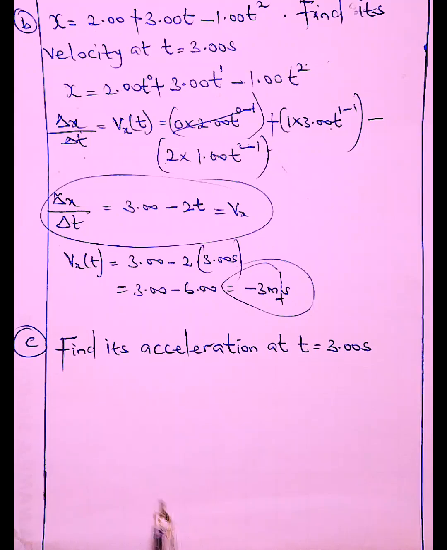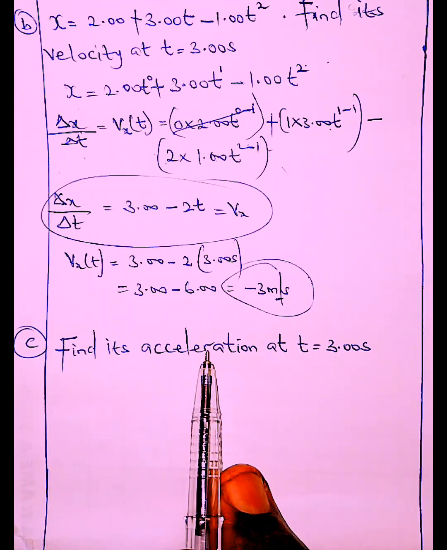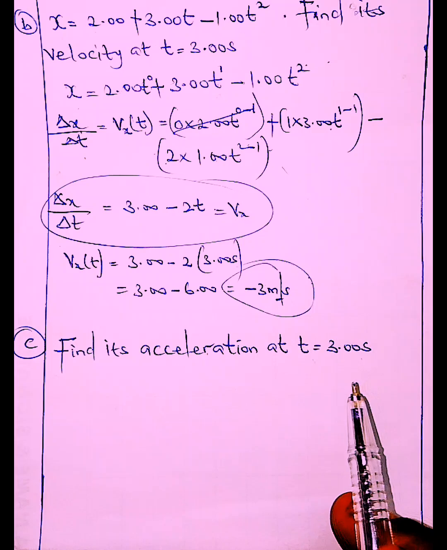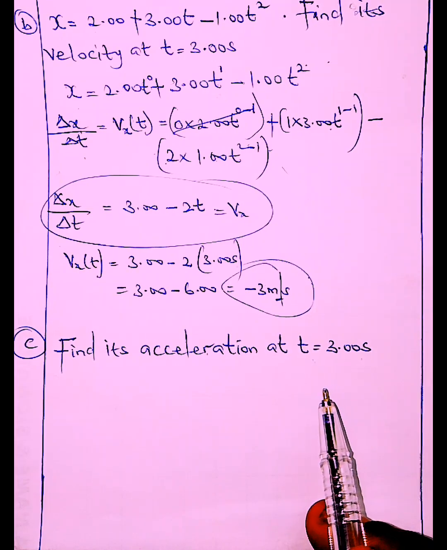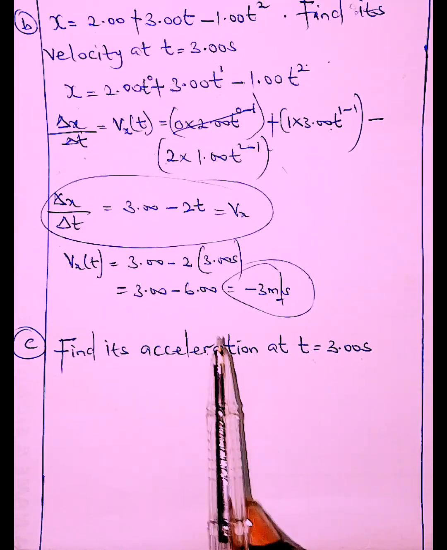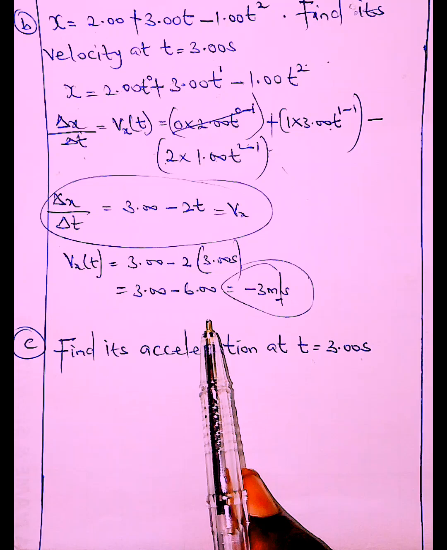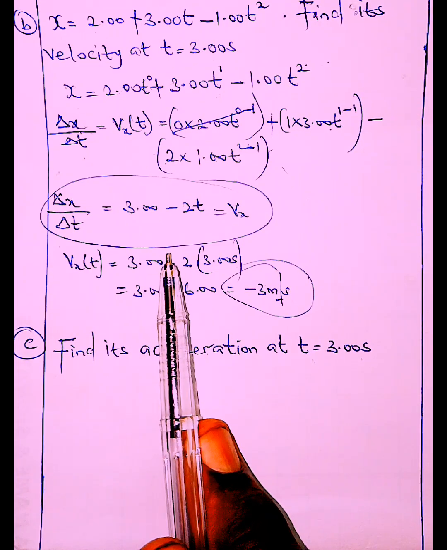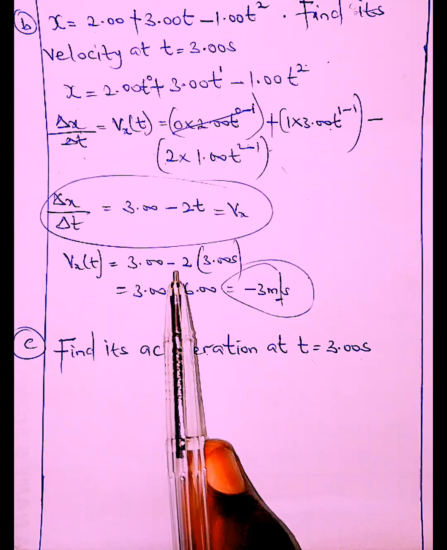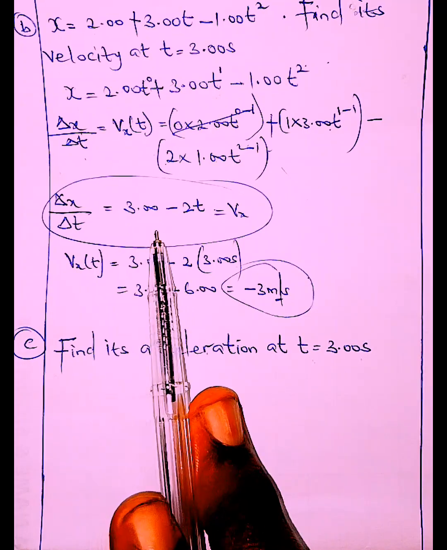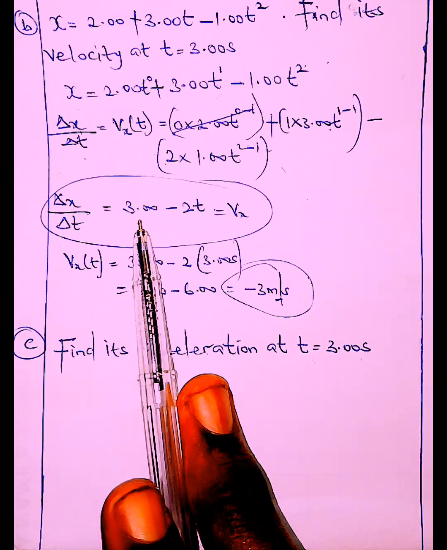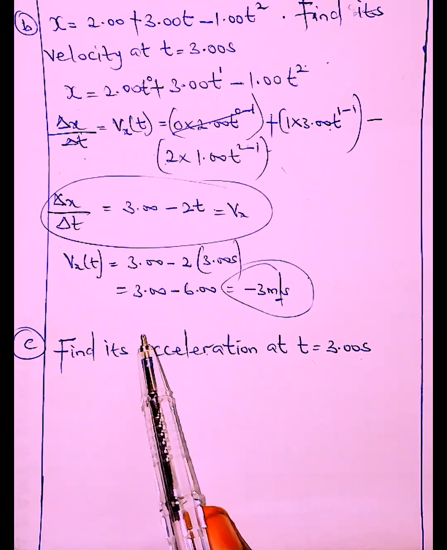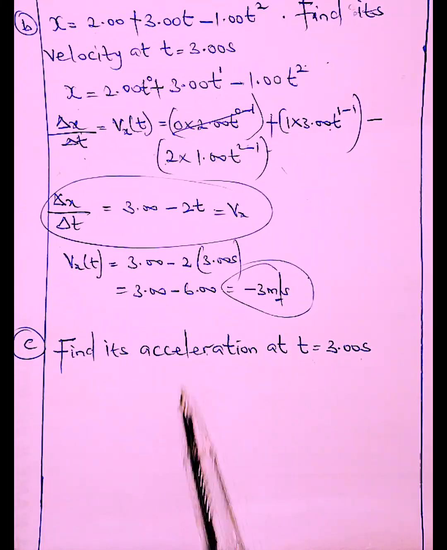Okay, question 3. Now we are asked to get the acceleration of the very particle at time 3 seconds. How do we get the acceleration of this particle at time 3 seconds? It's very doable. Don't forget the equation we have right up there: displacement equals 2.00 plus 3.00t minus 1.00t squared. From that equation, we got our velocity to be 3.00 minus 2t. So what you just have to do now is differentiate again.